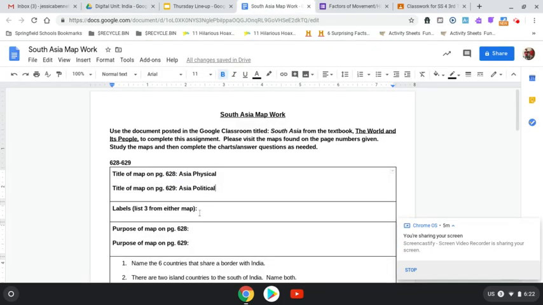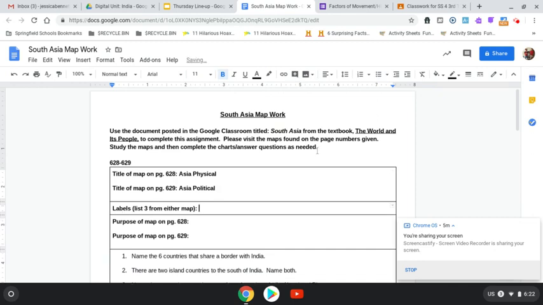So I want you to try to just have 2 or 3. So I'm going to add in, I don't like where that's located, colors, key, and names of countries, cities, features. And now I move on.